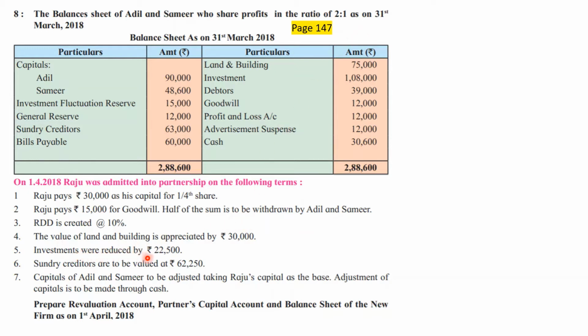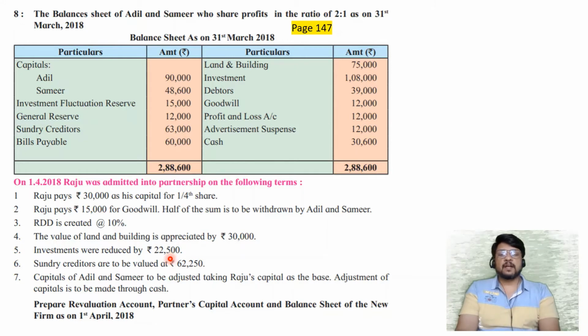Investments were reduced by rupees 22,500. Yes. So investment fluctuation reserve will have to be used by us. The amount of investment was 1,08,000. But now it seems that the share market is violently going up and down, and probably it has gone down. There is a reduction in the value of investment of rupees 22,500. Sir, it's an adjustment of revaluation. We will transfer it to our revaluation account debit side, 22,500.